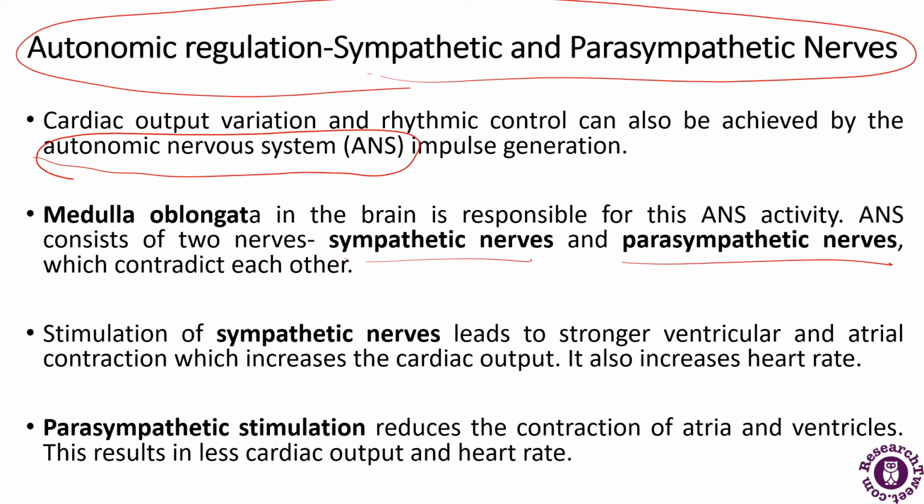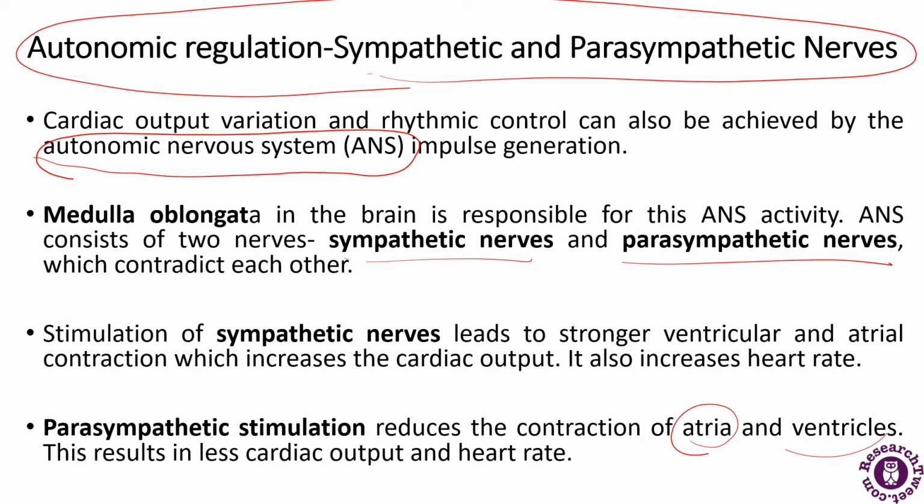Stimulation of the sympathetic nerve leads to stronger ventricular and atrial contraction, and it will increase the cardiac output, which means an increase in the heart rate. Whereas the parasympathetic nerves reduce the contraction of the atria and ventricles.